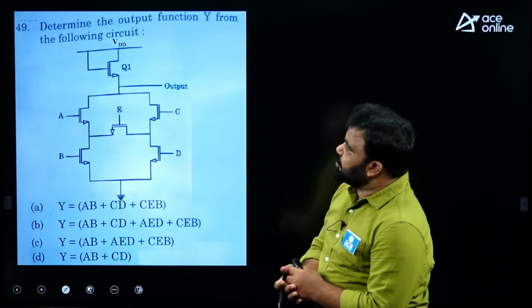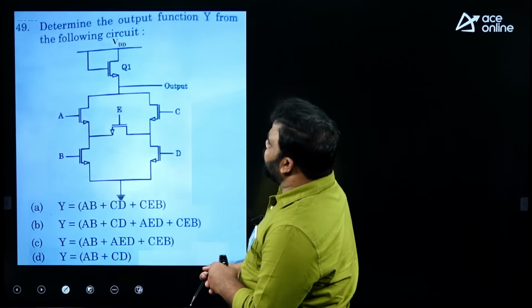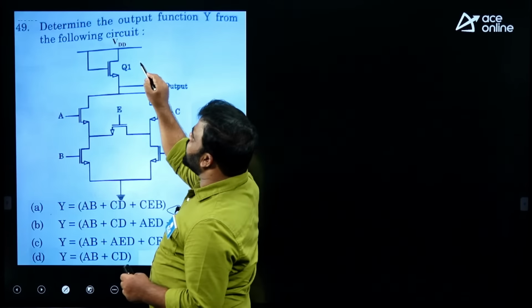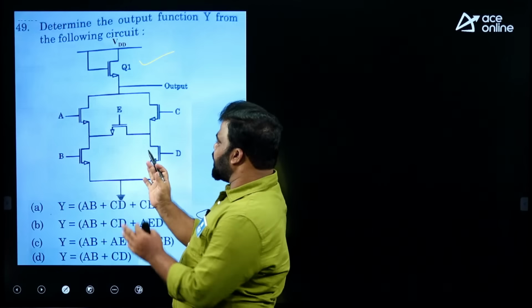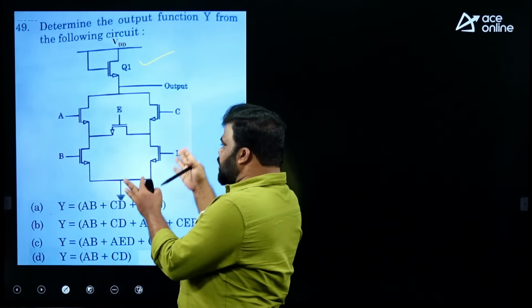Next question. Determine the output function Y from the following circuit. Observing this circuit, the pull-up is a diode-connected transistor, and the pull-down is a complex circuit, with an E input deciding the functionality.